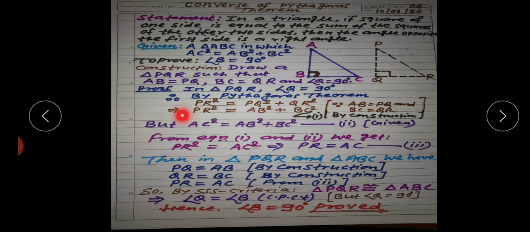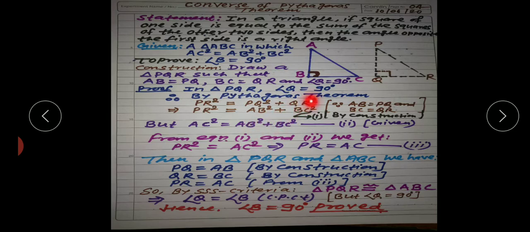Then we get PR square is equal to AB square plus BC square, and let us consider it as equation first. But AC square is equal to AB square plus BC square is given in the question, and let us consider it as equation second. Now you can see the RHS of equations first and second are the same.